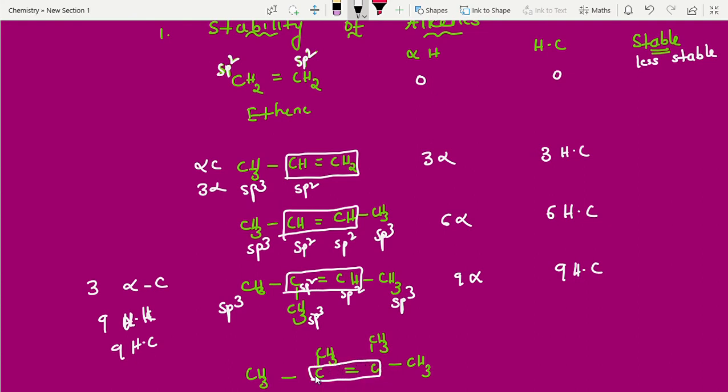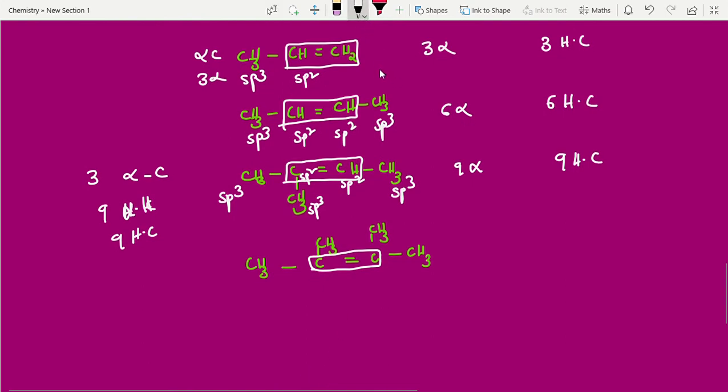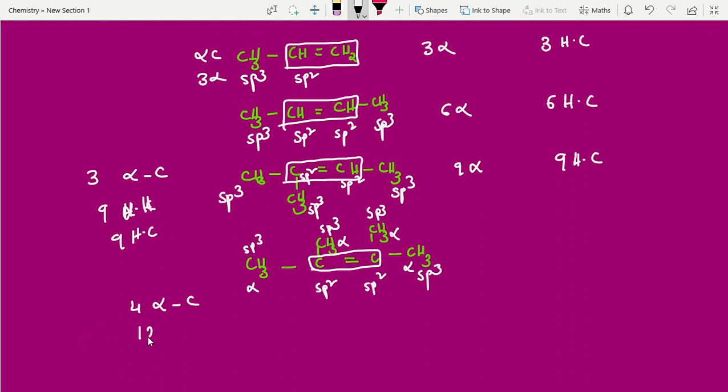Now this is your active site, right? Now sp2 hybridized, sp2 hybridized. This is sp3. This is sp3. This is also sp3. See how many? All are alpha carbons, very next. Totally how many alpha carbons? 1, 2, 3, 4. 4 alpha carbons. How many hydrogens? 3 plus 3, 6. 6 plus 3, 9. 9 plus 3, 12. 12 alpha hydrogens. That means 12 hyperconjugation structures.